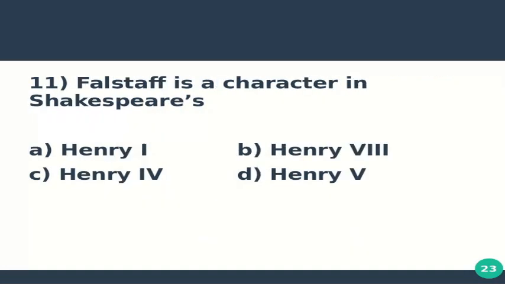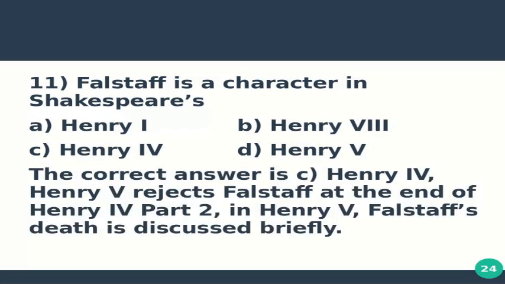Question number 11 is Falstaff is a character in Shakespeare's option A Henry I, option B Henry VIII, option C Henry IV, and option D Henry V. The correct answer is C Henry IV. Henry V rejects Falstaff at the end of Henry IV Part 2. In Henry V, Falstaff's death is discussed briefly.